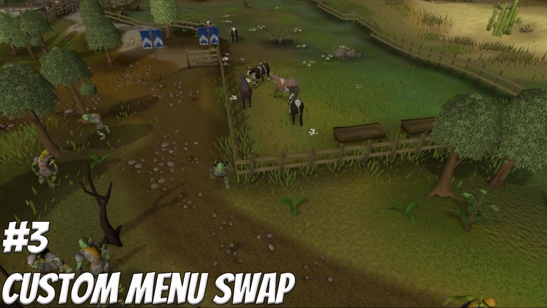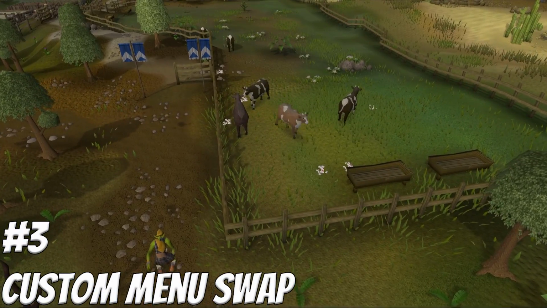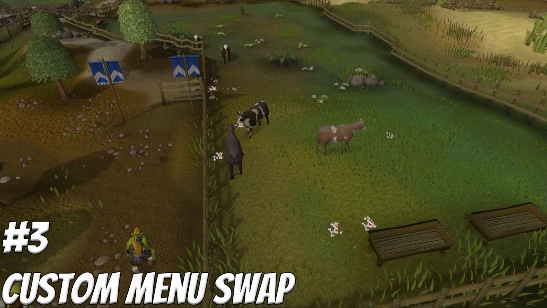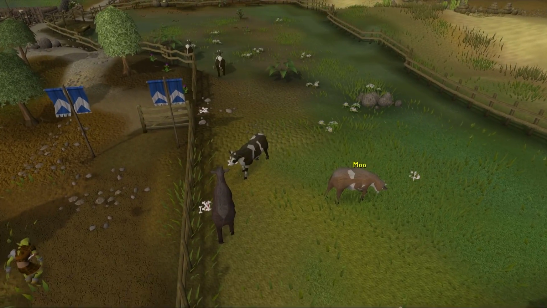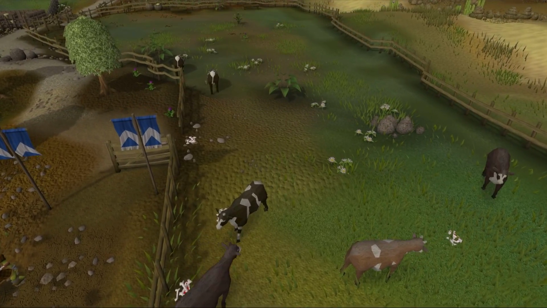Taking the 3rd slot would have to be the custom menu swaps. Yes, it is on HDOS. I know a lot of people asked for this one specifically, and here you go. It's a very, very powerful tool if you don't already know what it is.